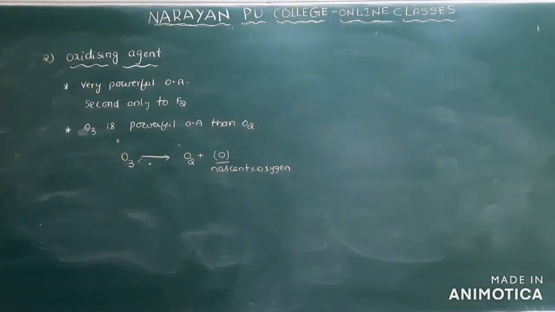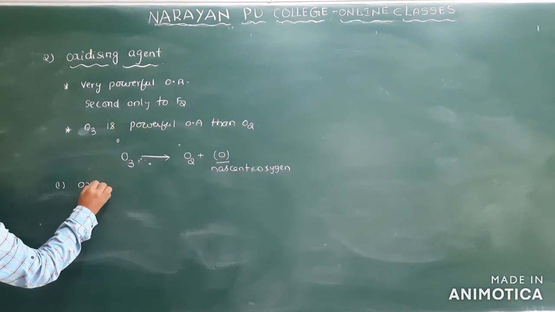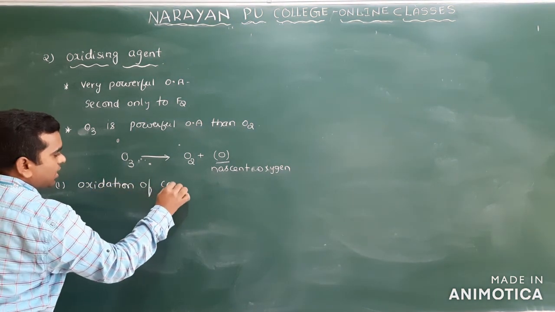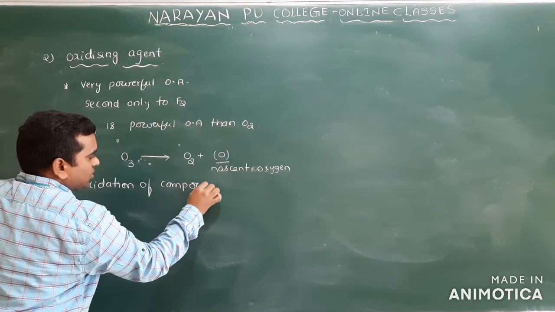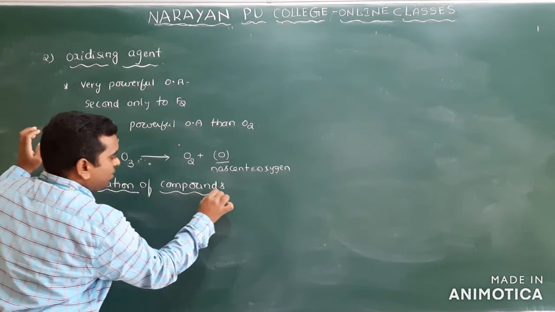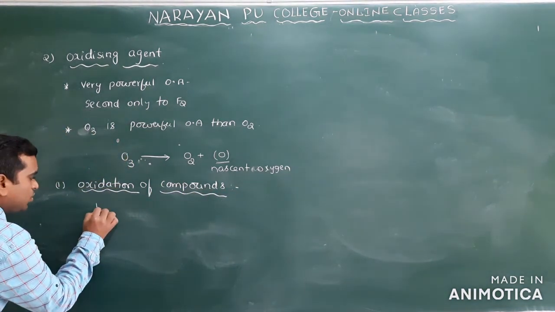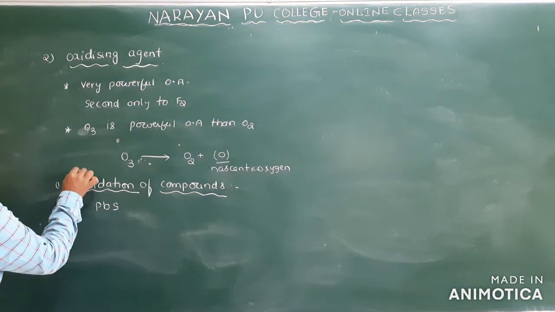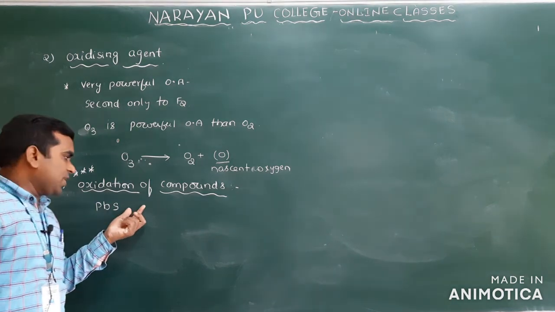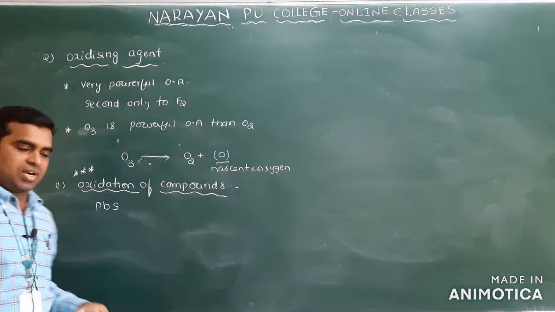Put the heading here. First one, oxidation of compounds. Clear? So the first one here is very important. Lead sulfide is oxidized to... this is the question asked in the PU examination, a fill in the blanks: PbS plus O3, complete the following reaction. Clear? You have to write the products here.